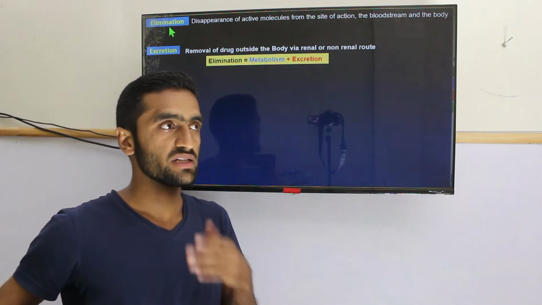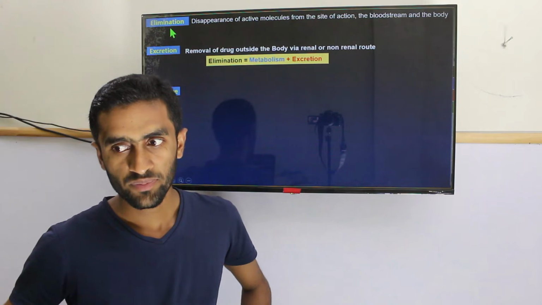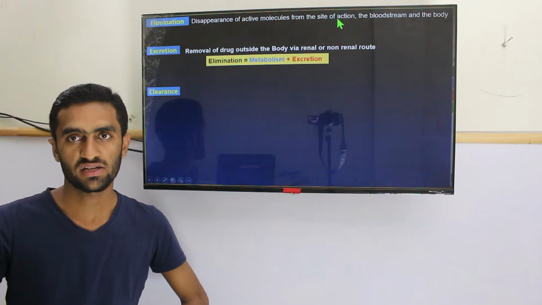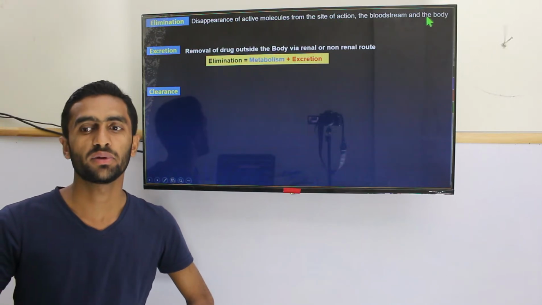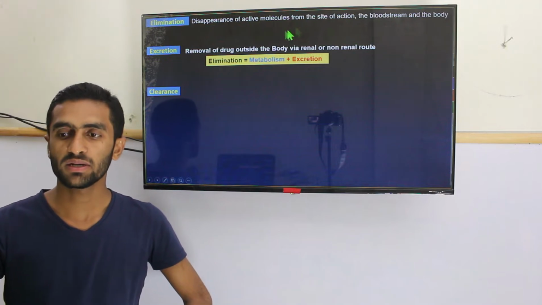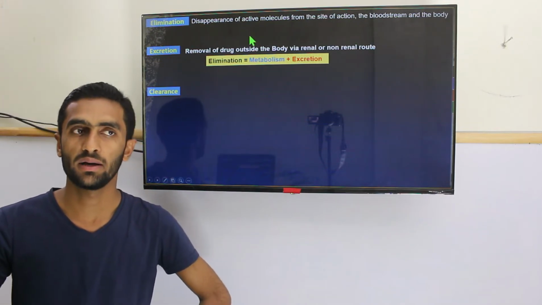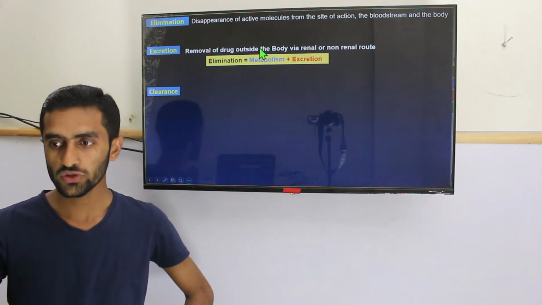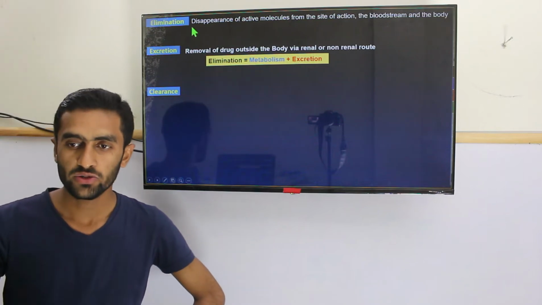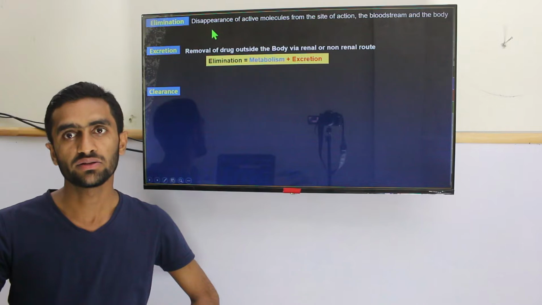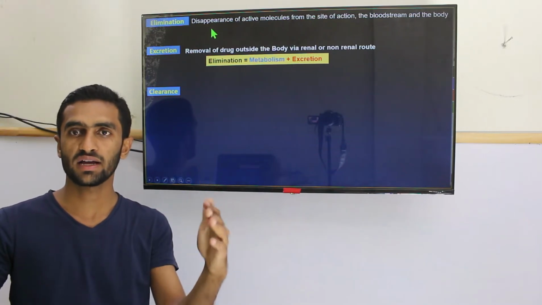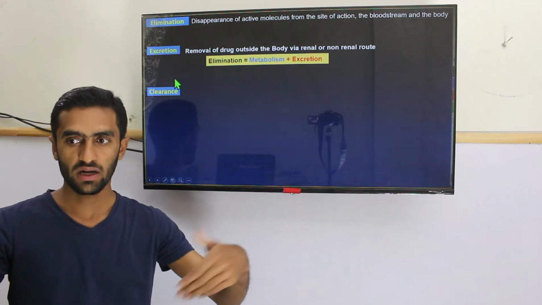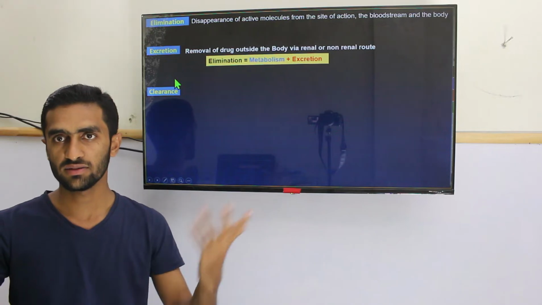In the elimination, we actually want the termination of action. For the termination of action, we should make those active molecules disappear from the site of action, from the bloodstream, from the body. For this purpose, first we metabolize the drug by making it hydrophilic, because it's easier for the excretion. Second thing, then we go for the excretion. So in elimination, our concern is with the action. If the action is terminated, it means the drug is eliminated. But the excretion is what? It's simply removal of drug outside the body, which you can say is irreversible.